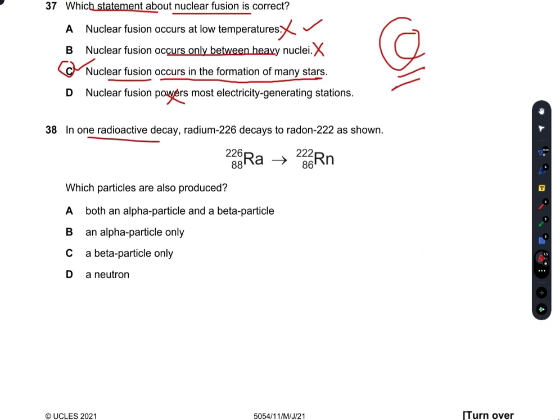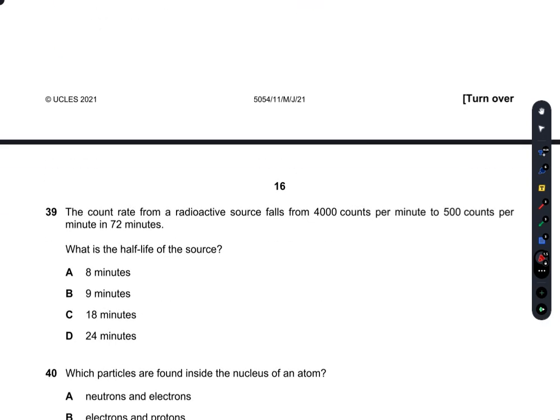In a radioactive decay, radium 226 decays to radium 222 as shown. Which particles are also produced? We know that radium and polonium emit helium nuclei. So an alpha particle only would be emitted in this case. So B is the right answer.